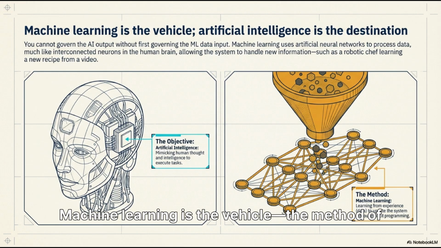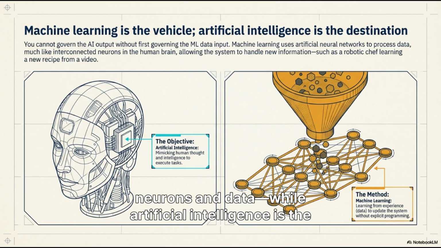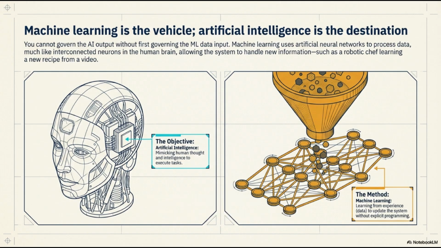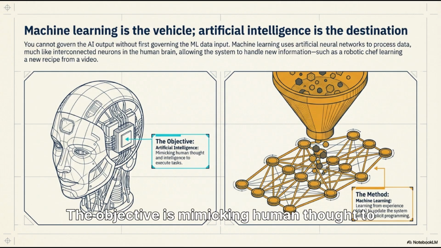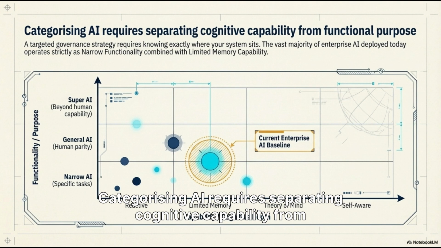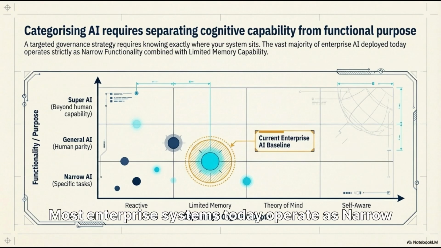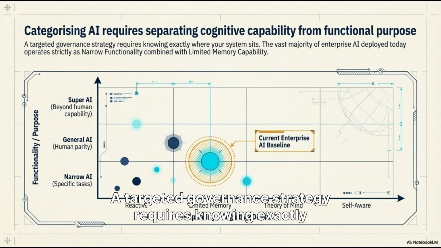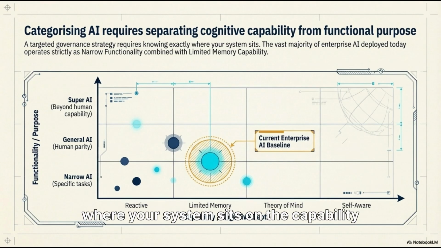Machine learning is the vehicle, the method of neurons and data, while artificial intelligence is the destination. The objective is mimicking human thought to execute complex tasks. You cannot govern the AI output without first governing the ML data input. Categorizing AI requires separating cognitive capability from functional purpose. Most enterprise systems today operate as narrow AI with limited memory. A targeted governance strategy requires knowing exactly where your system sits on the capability matrix before you attempt to scale.